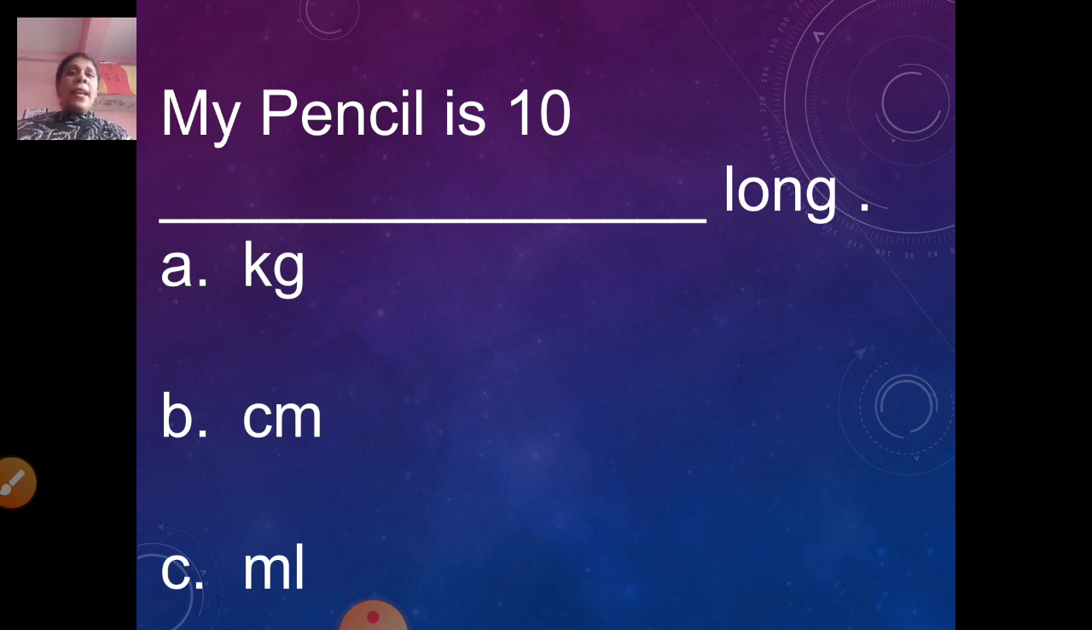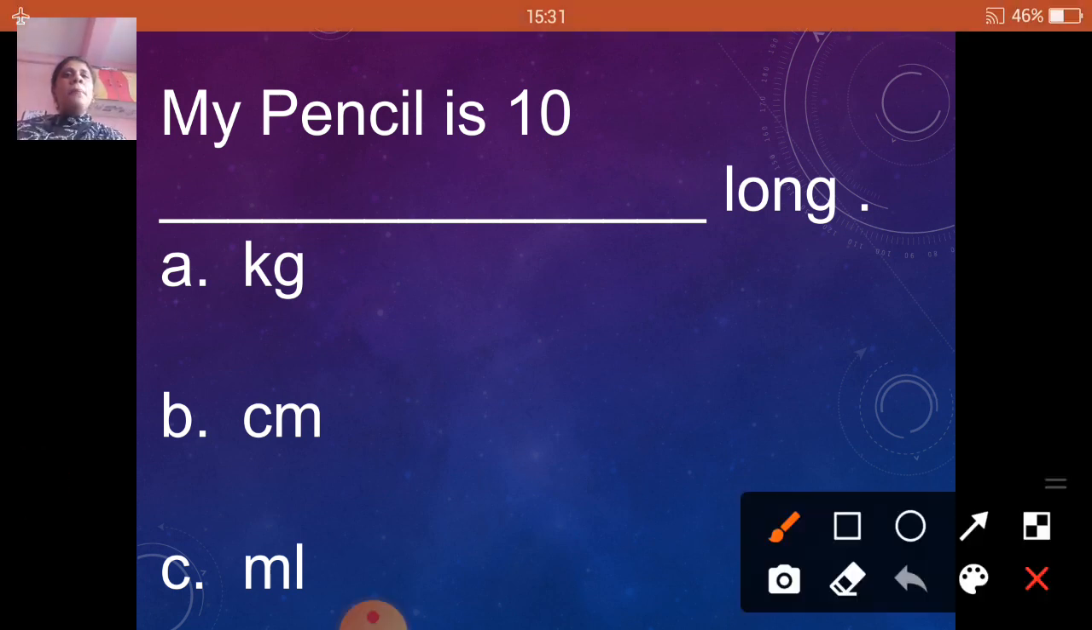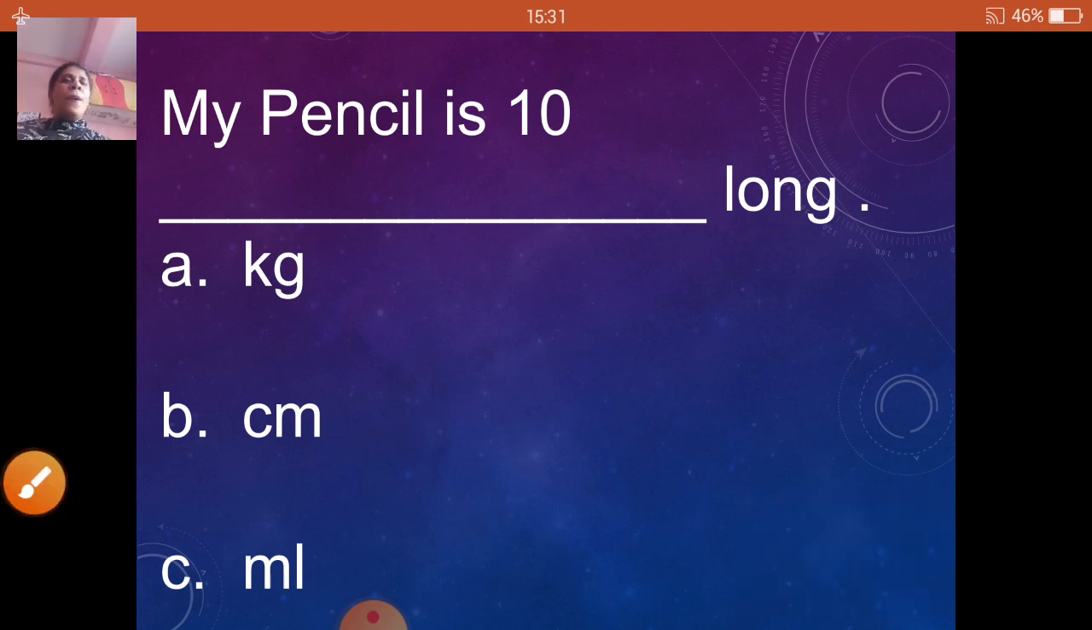So what will be your correct answer? Kg, centimeter or milliliter? How will you say my pencil is 10 kg long? 10 kilogram long? No, it is wrong. Then my pencil is 10 cm, that is centimeter long? Yes, correct. So what is our answer? My pencil is 10 centimeter long.